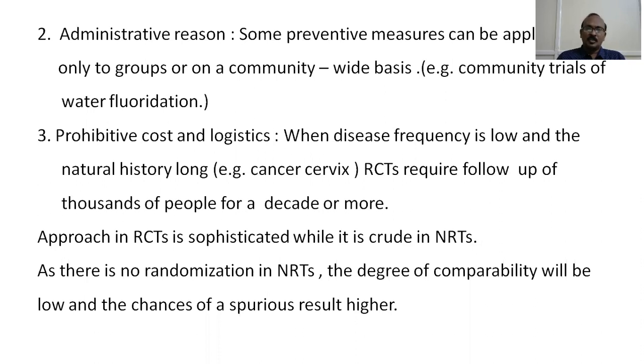The approach in randomized controlled trials is sophisticated, while it is crude in non-randomized trials. As there is no randomization in non-randomized trials, the degree of comparability will be low, and the chance of a spurious result is higher. In a non-randomized trial there is no randomization, and as a result we cannot properly compare one group with the other. So the chance of a spurious or false result can be more in a non-randomized trial compared to a randomized controlled trial.